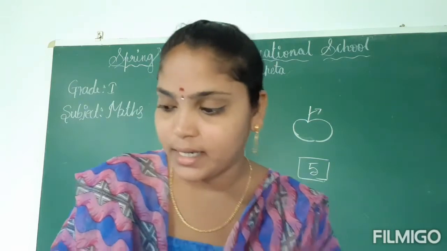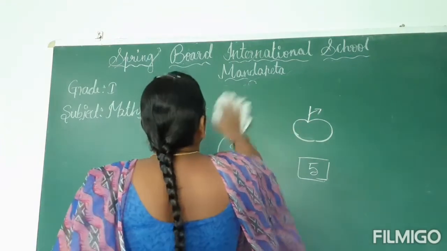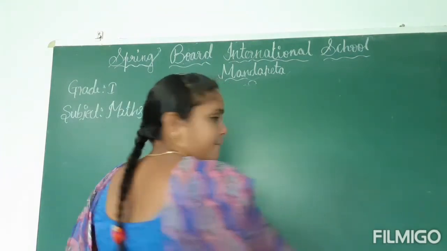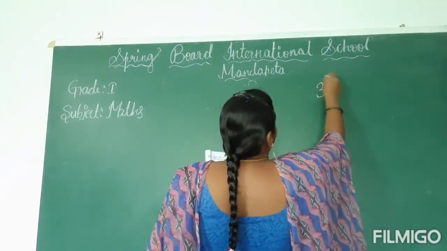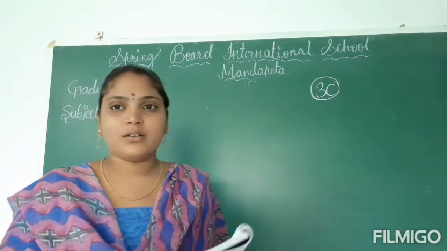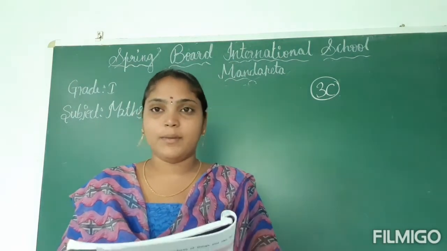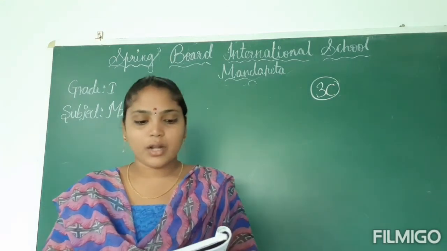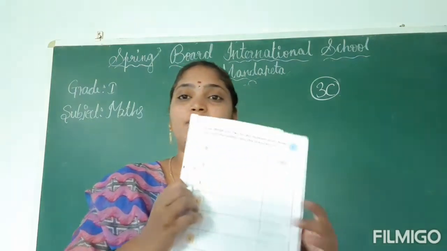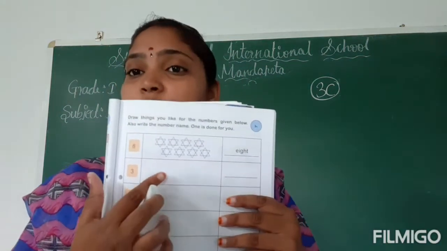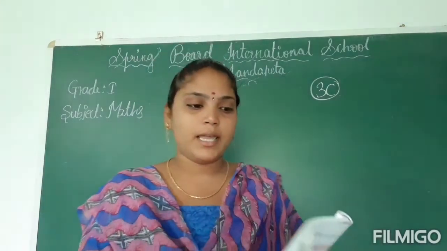Now everyone open companion page number 23. Okay, 3C. I will read the question. Listen carefully, everyone, children. Draw things you like for the numbers given below. Also write the number name. One is done for you. So here numbers are given, and we have to draw the objects and also write the number name.